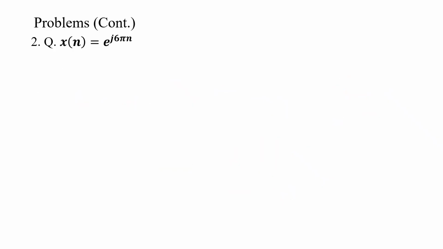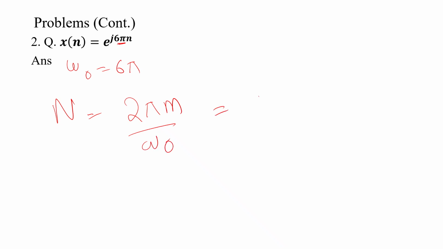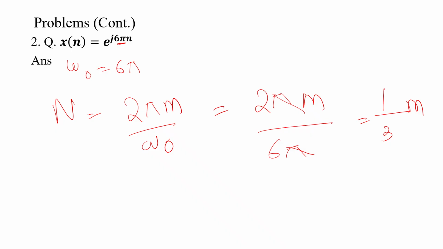Next one. Here it is given e^(j6πn). So here omega 0 is equal to 6π. N, the fundamental period, is equal to 2πm by omega naught. So 2πm, we are putting omega naught as 6π. π cancels, 1 by 3 m. So what will I put for m so that I will get an integer? m is equal to 3 only. If I put m equal to 3, n is equal to 1 by 3 into 3, n is equal to 1. So here the fundamental period is 1, here m is equal to 3.